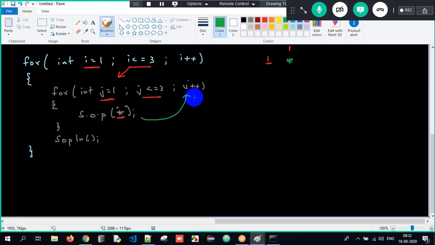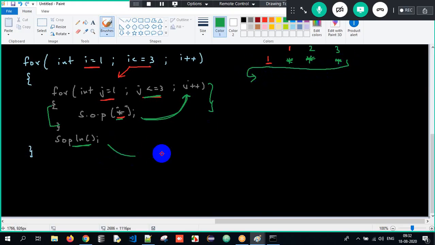Now control goes back. j plus plus, meaning it will become 2. Column 2. Again, star. Again goes back. j will become 3. Column 3 here. I'll print the star. After this entire row is printed, println, meaning my control is transferred to the new line. After that it goes back.